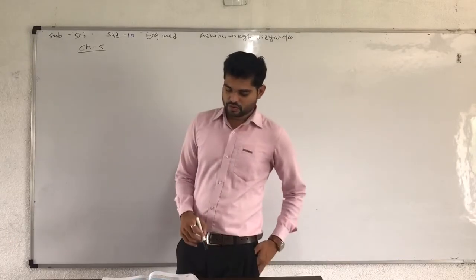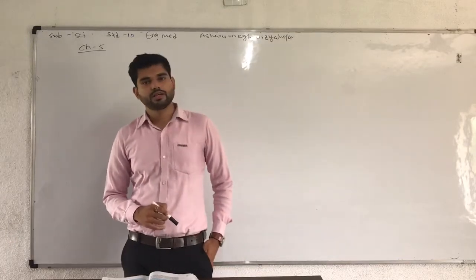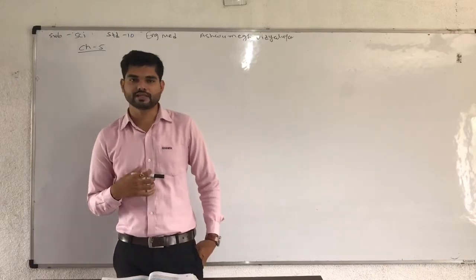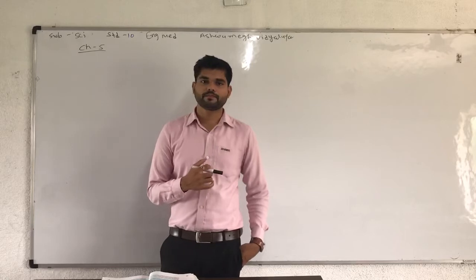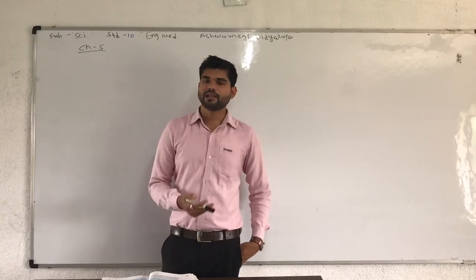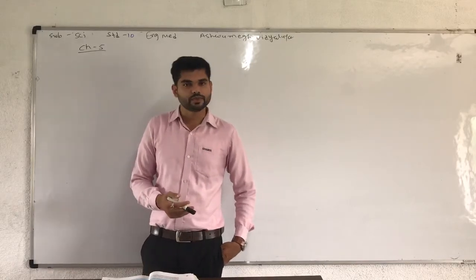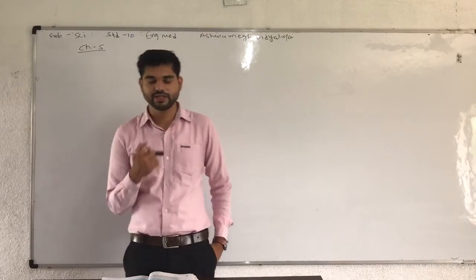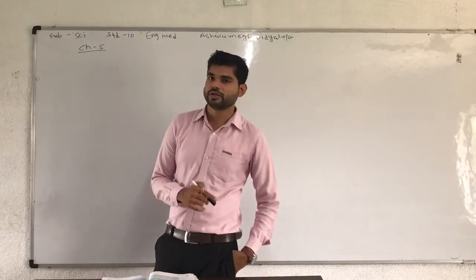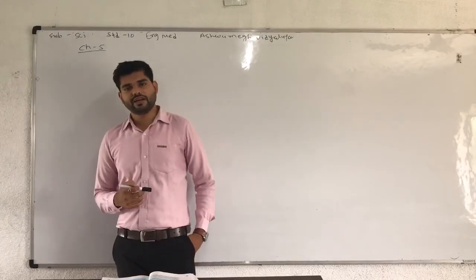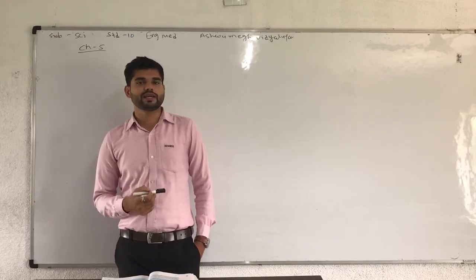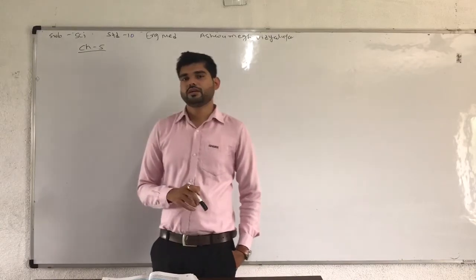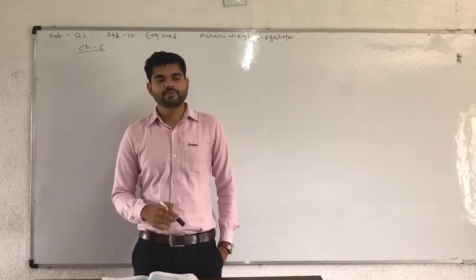After some time, noble gases were discovered, meaning inert gases like argon, neon, krypton, xenon. These noble gases, or inert gases, were found. Mendeleev arranged these noble gases so as not to disturb the group-wise and period-wise periodic table.